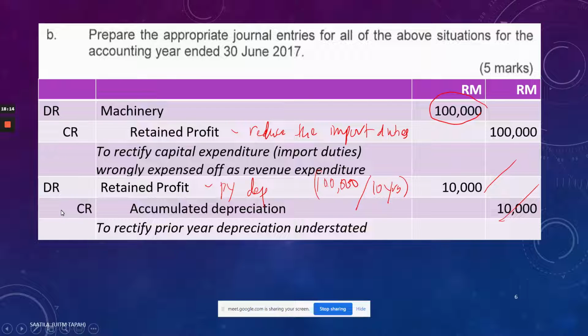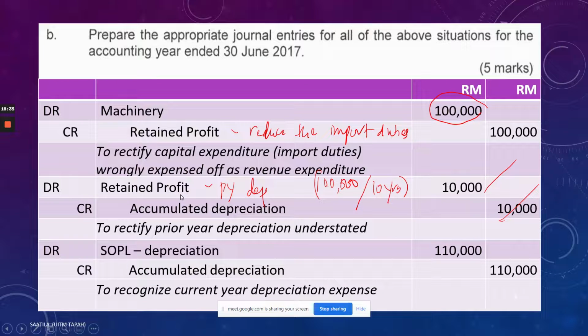So class, do you have any question on that before I proceed to the second journal for the depreciation? Anyone? Okay, madam. Yeah, Izudin. We want to fix the amount at current year 2017, is it? This one is for first for the prior year. This one is for the current year. Because the one for the prior year, you need to make adjustment. Why? Because it has wrongly charged the depreciation. So you go and add back to the accumulated depreciation, since accumulated depreciation was under provided by 10,000 due to the import duties. Okay, Izudin. Got it, madam.